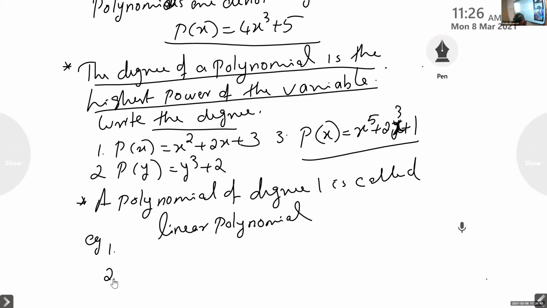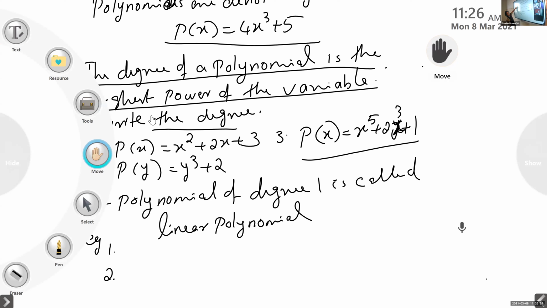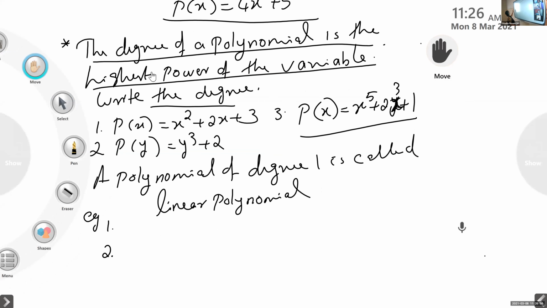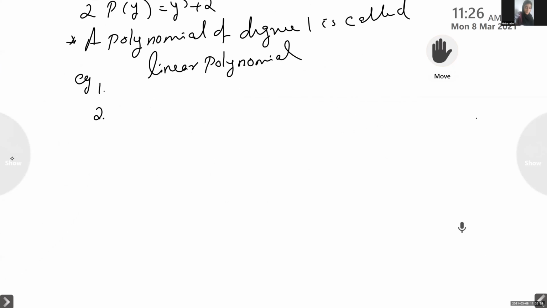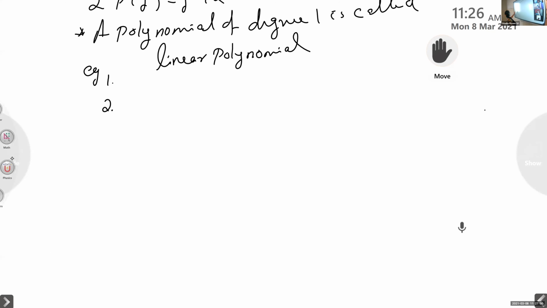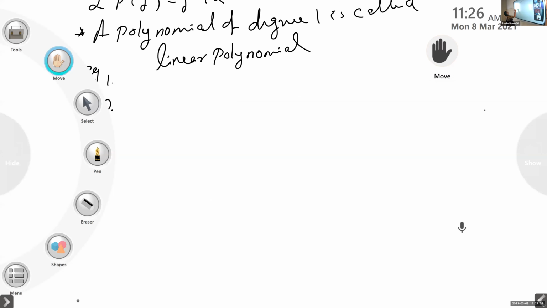Next one, a polynomial of degree 2 is called what? Quadratic.